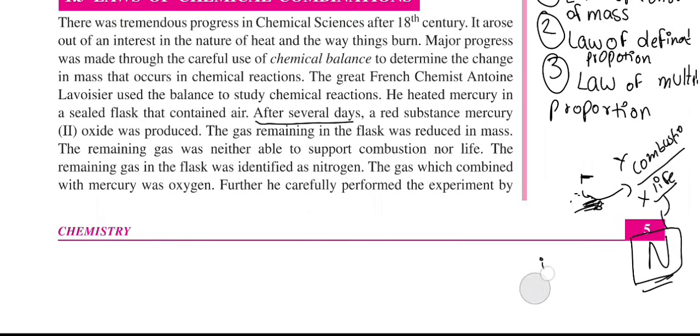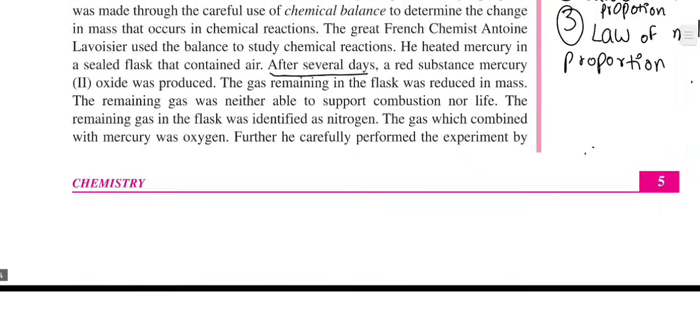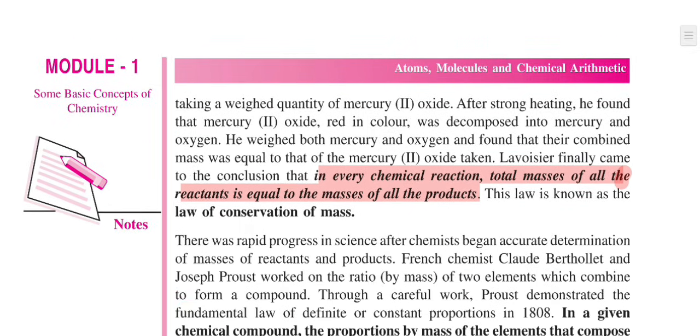So that is what Antoine Lavoisier did. Then he took this mercury oxide. The experiment is not over yet. He has to prove the law of conservation of mass. This is not yet the proof. He's proving it, hold on. He weighed the quantity of mercury oxide, the red substance that he found in the sealed flask. He took its weight, and then he put it again into a flask.